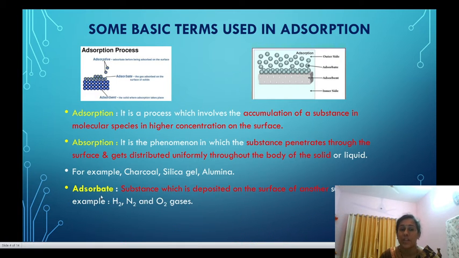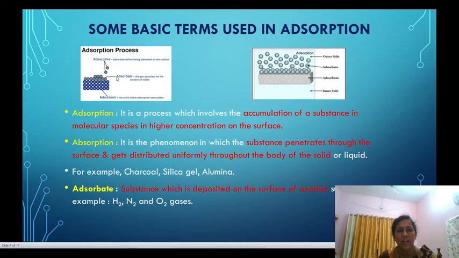What is meant by adsorbate? It is the substance which is deposited on the surface of another substance. Examples are hydrogen, nitrogen and oxygen gases.